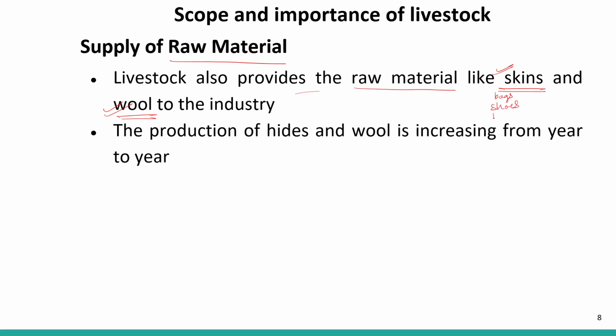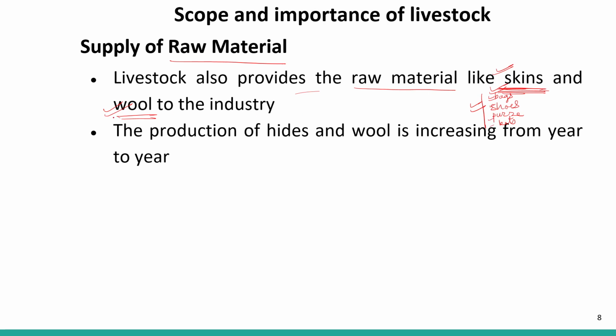Not only that, purses and belts are all made from leather, and for that we require the skin of animals. We have an industry that is totally based on the skin of animals. They require this raw material, and with a lot of processing, they make bags, shoes, purses, belts, etc.